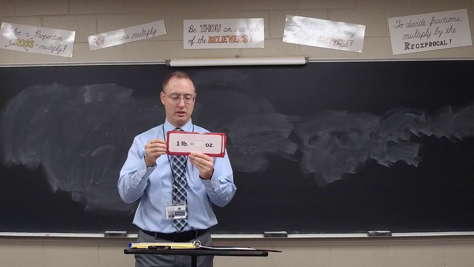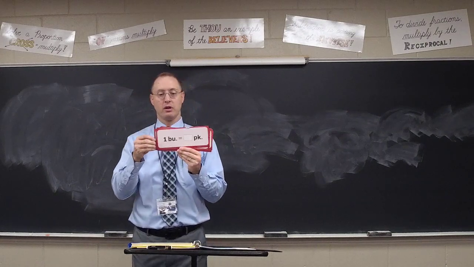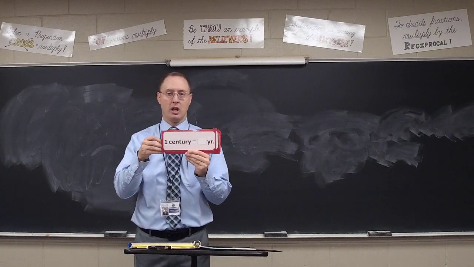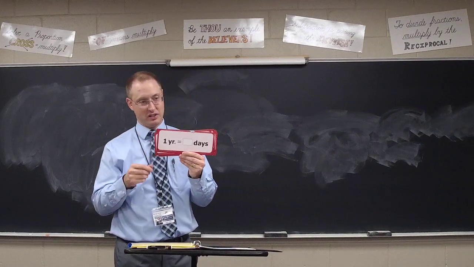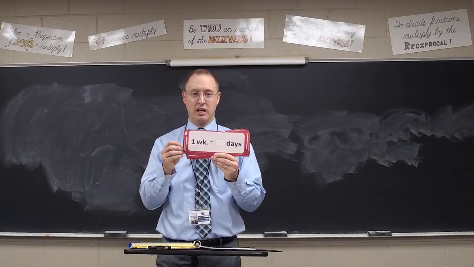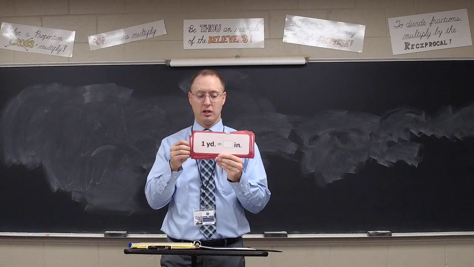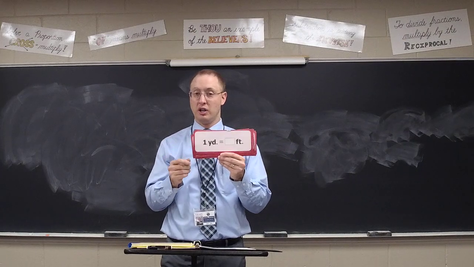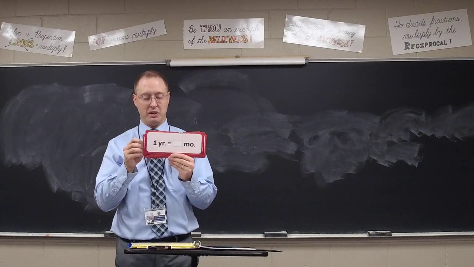Pound? 16 ounces. A bushel? 4 pecks. A century? 100 years. A typical year? 365 days. All right. A week? 7 days. A yard? 36 inches, or 3 feet. A year could also be 12 months.